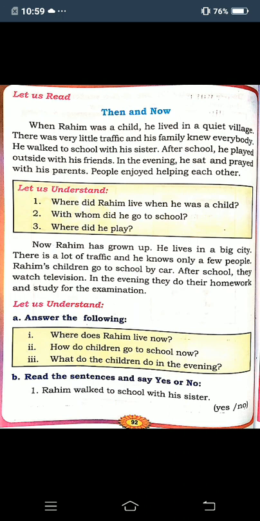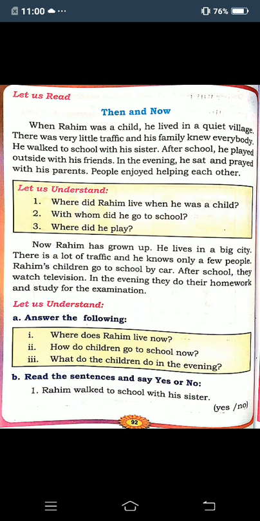The traffic sound, vehicle sound, and factory pollution all make it noisy. So the city was not quiet. It was very noisy, and in the city he knows only a few people. But in the village, he knew everybody.